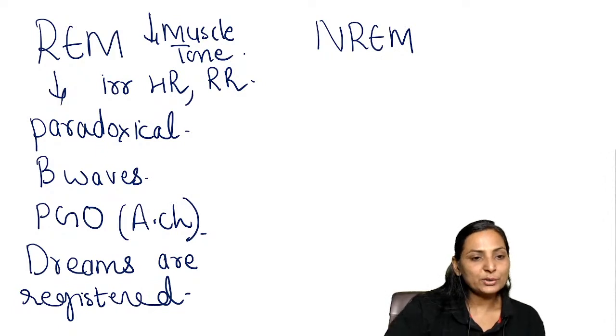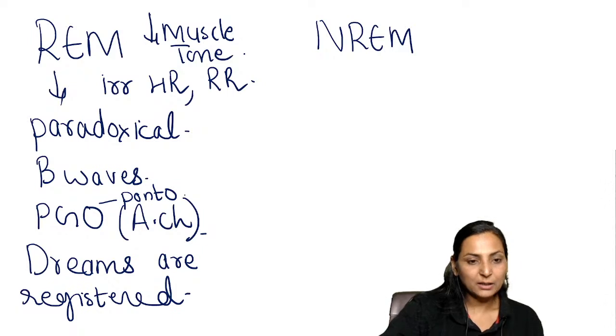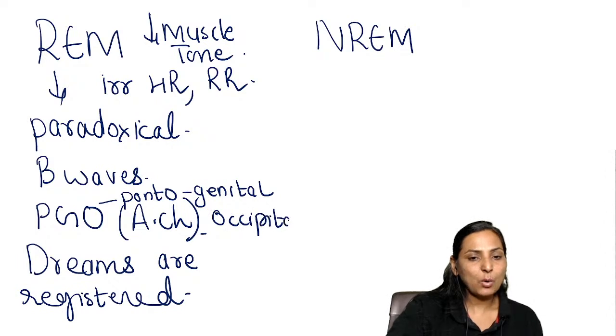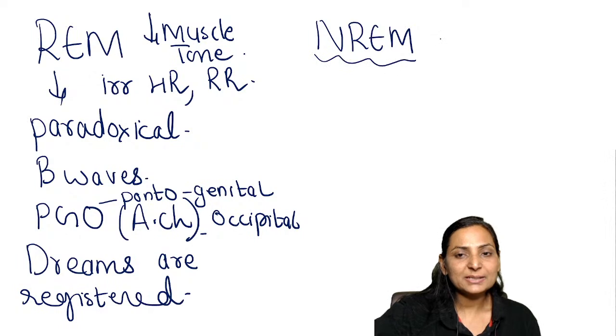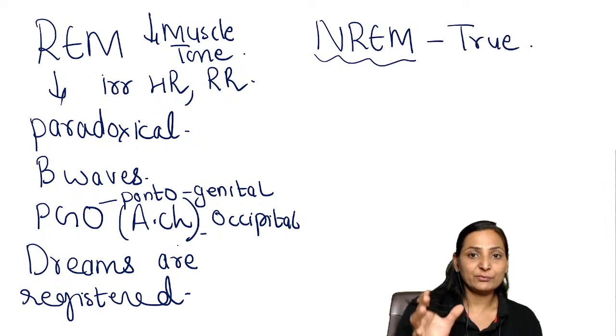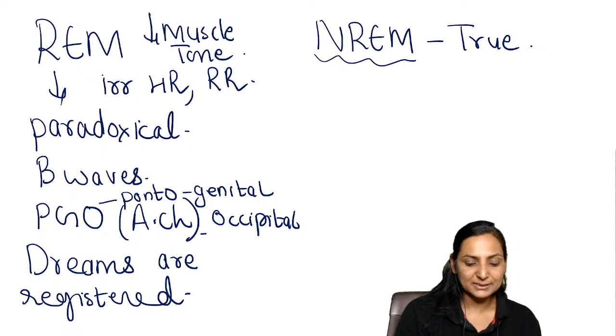PGO is pontogenito-occipital spikes, from the pons to the lateral geniculate body to the occipital cortex. NREM sleep is a true, physiological sleep, which is actually relaxing to the body and the mind.